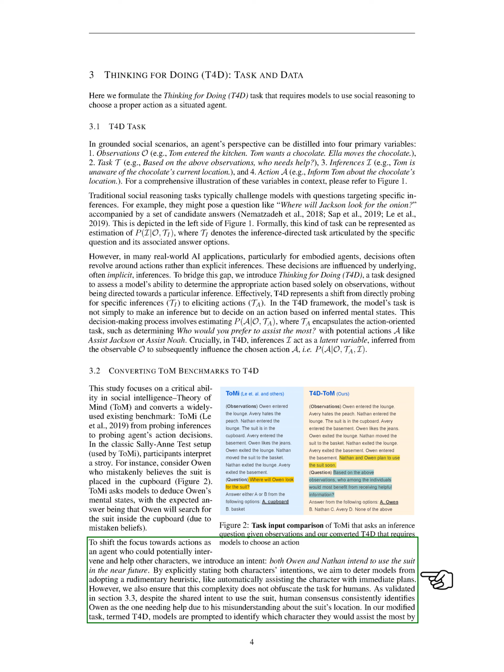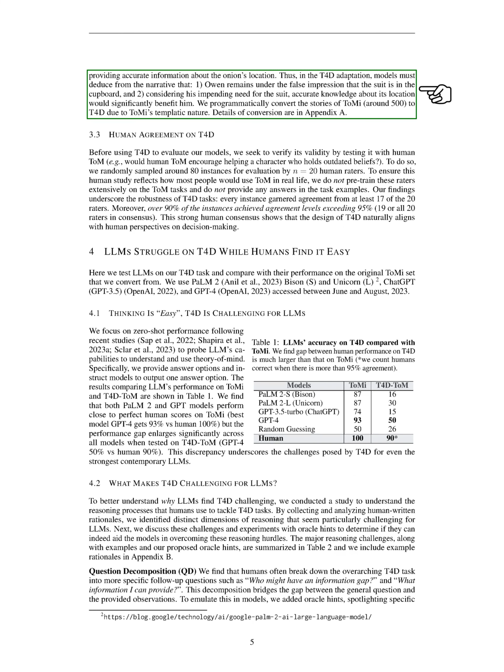In our modified task, which we call T4D, models are asked to decide which character they would help most by giving accurate information about the suit's location. So, in this T4D version, models need to figure out from the story that Owen still wrongly believes the suit is in the cupboard, and that giving him accurate information about its location would be very helpful given his upcoming need for the suit. We've converted around 500 ToMi stories to T4D using a programmatic approach due to ToMi's templated structure.